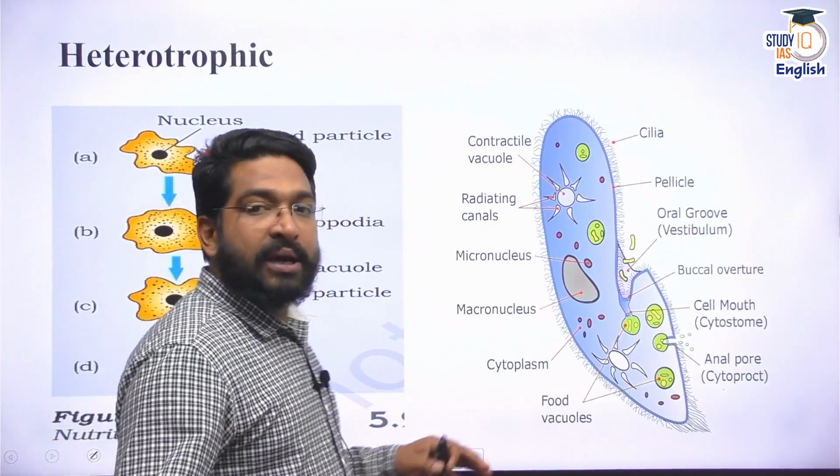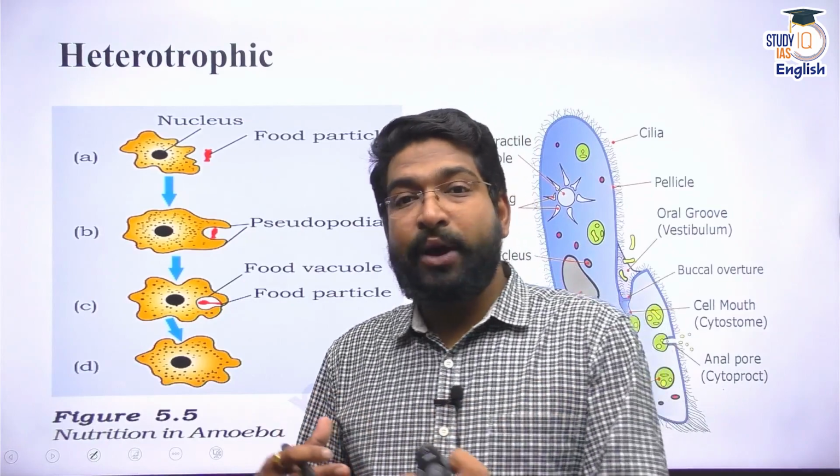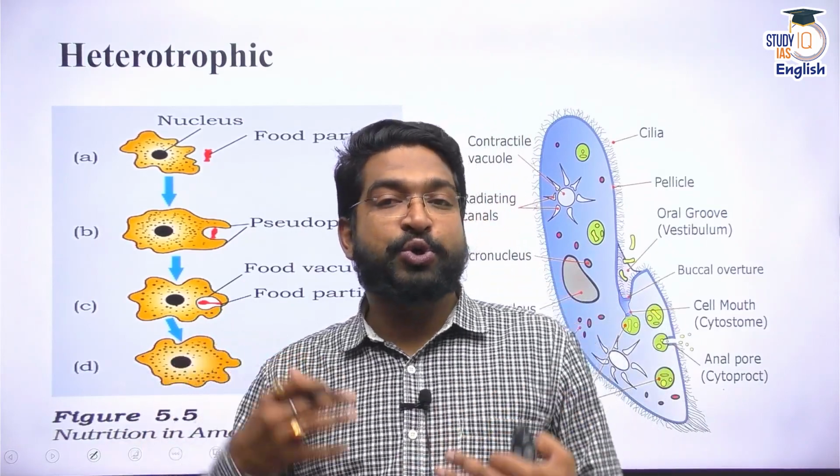Apart from that, there are heterotrophs. Heterotrophs, like other unicellular organisms. Yes, we are also heterotrophs. We rely on others for food. We come under the holozoic category.